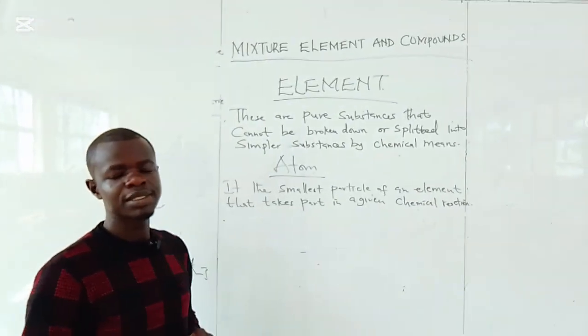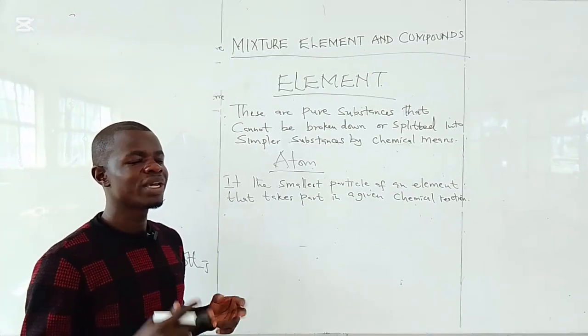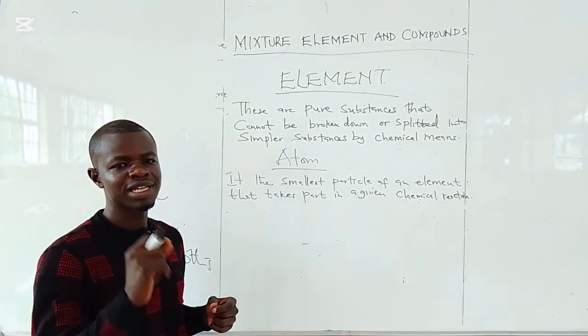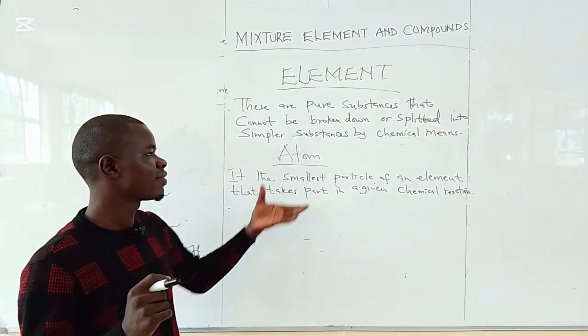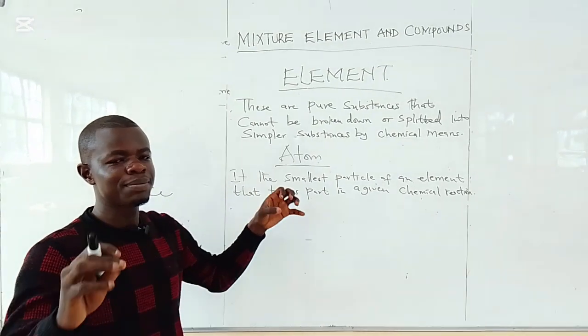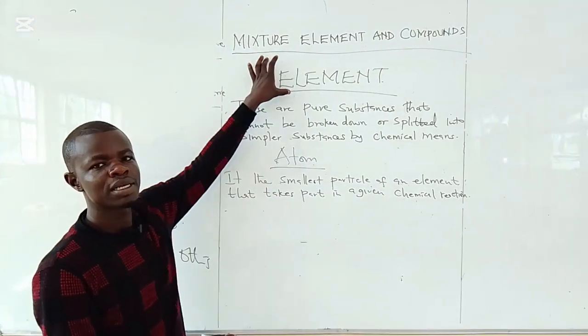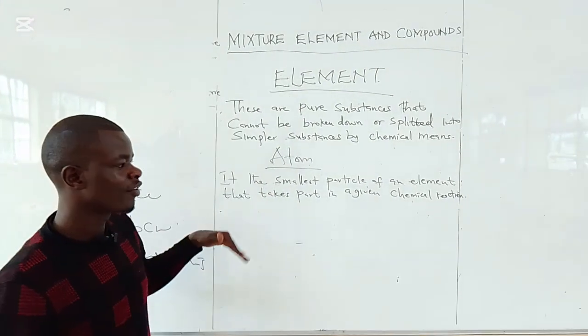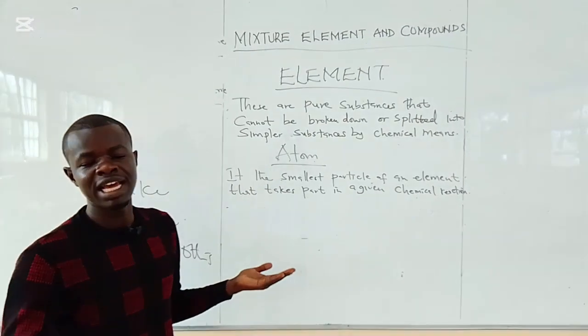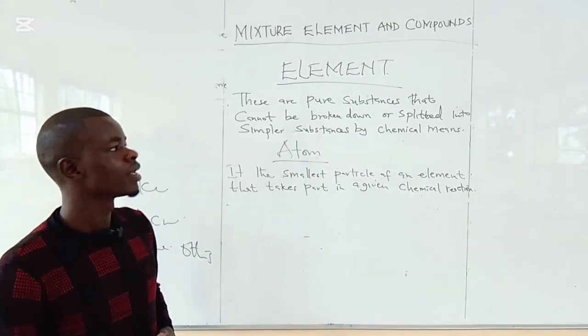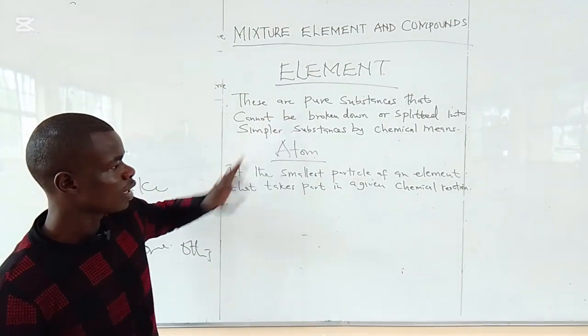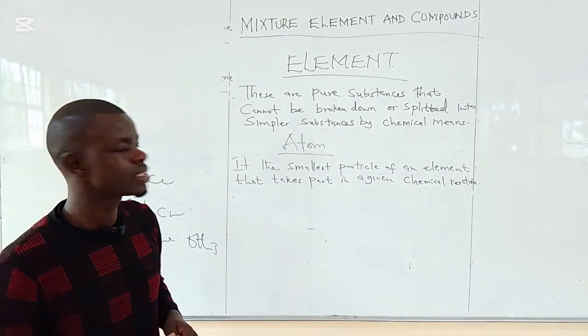We're saying it is the smallest particle of an element that takes part in a given reaction. So for instance, if we take a paper and we cut it or split it into tiny pieces, the tiny pieces are the atoms. If we bring these tiny pieces together, they will form an element. That's why we have the first 20 elements, or more than 20 elements, in a periodic table.